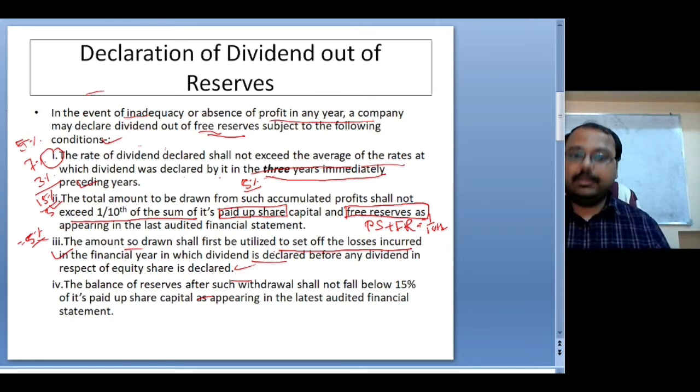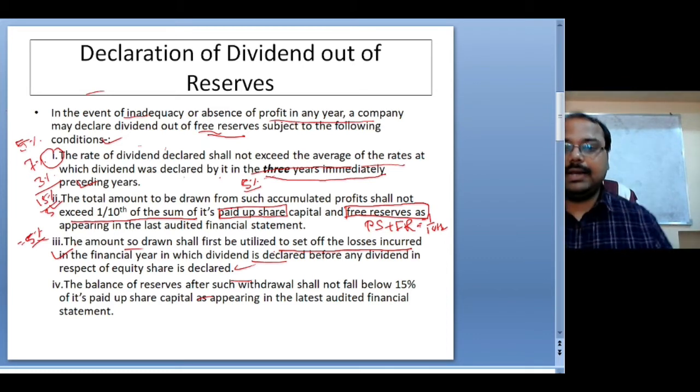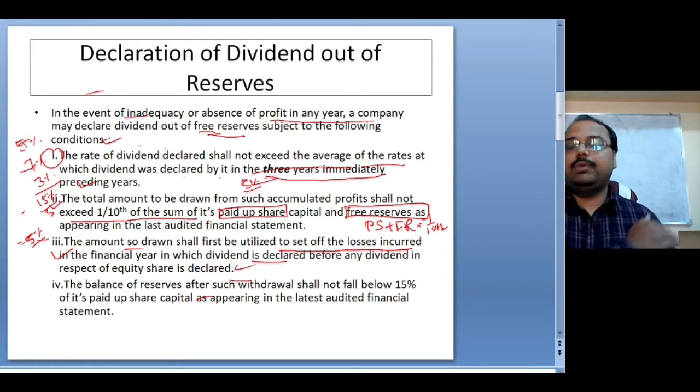So if there is any unutilized last year's set of carried forward losses, first of all you have to pay off that money. Then if anything is left in that withdrawal amount which you have withdrawn from the accumulated profit, that will be utilized to pay the dividend. I think this point is clear. I think this is slightly complicated and a critical point.